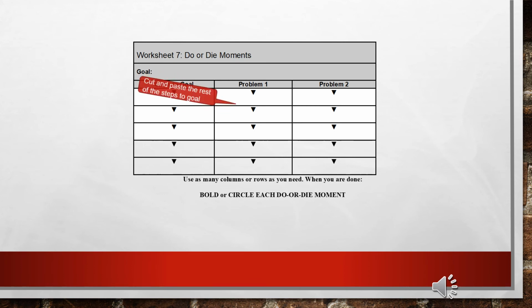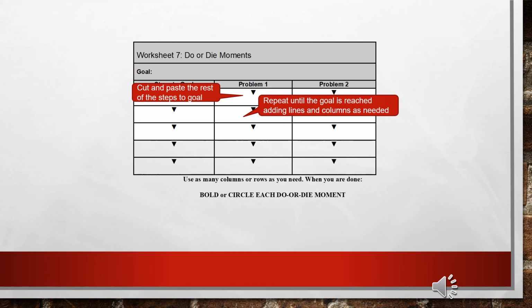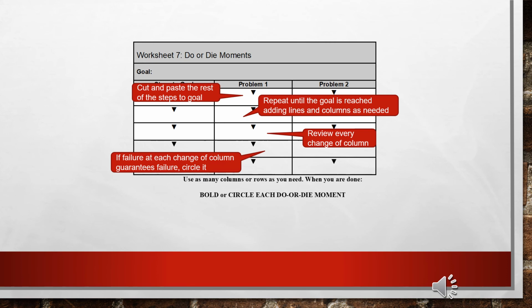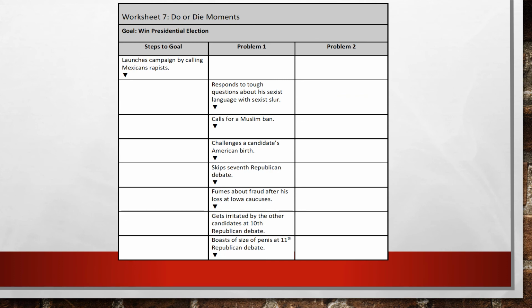Next, cut and paste the rest of the steps to the goal. Next, repeat until the goal is reached, adding lines and columns as needed. Next, review each change of column. Next, if failure at each change of column guarantees failure, circle it. And this is what Worksheet 7 looks like, completed with a partial analysis of Donald Trump's campaign.